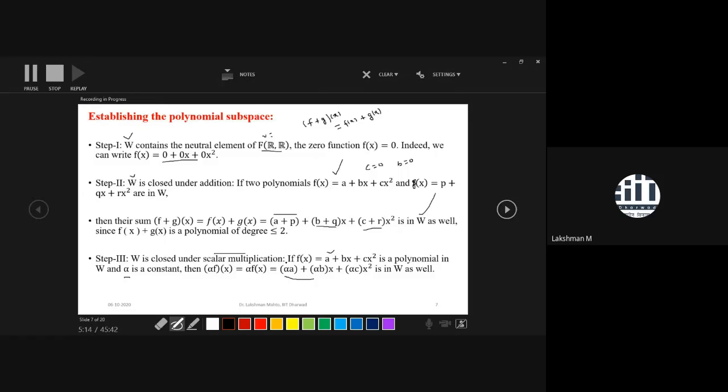So the scalar multiple of a polynomial is again in W. So W, the collection of all polynomials of degree up to 2, satisfies the 3 properties. That's why W is a subspace of this function linear space.